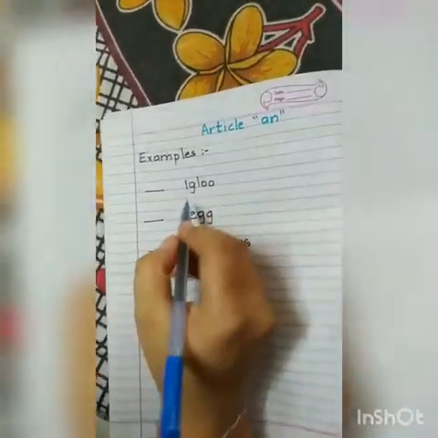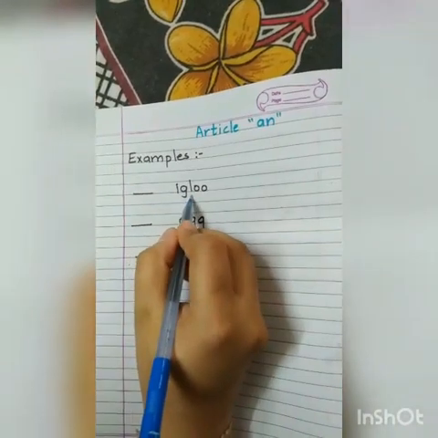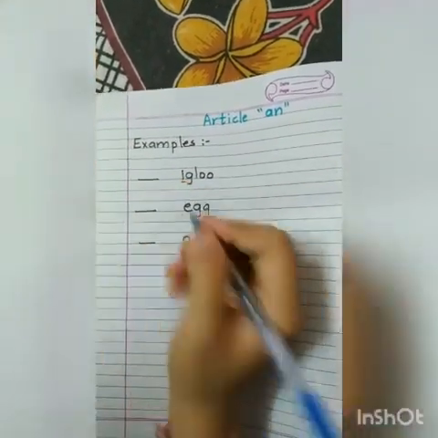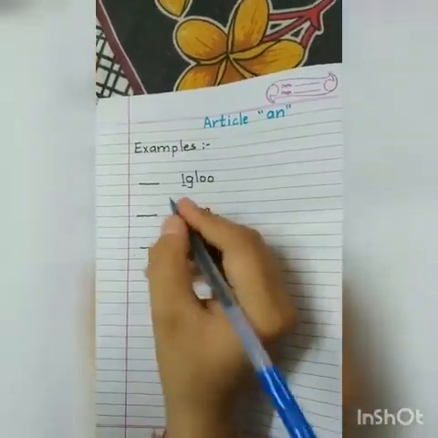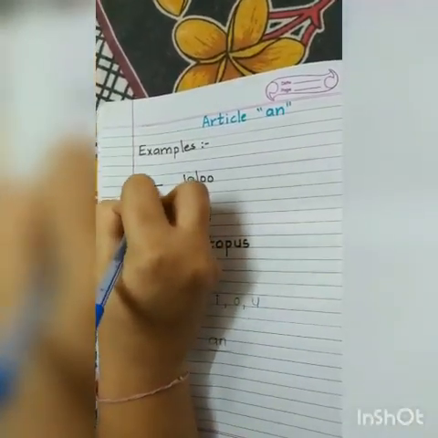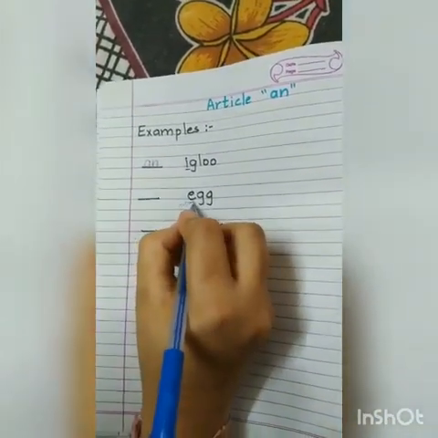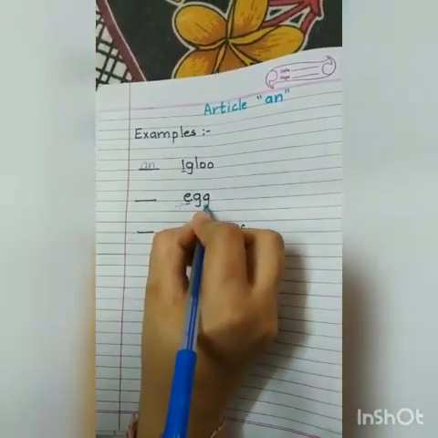Let's see the examples. First word is I-G-L-O-O, igloo. Here the first letter is I. I is a vowel, तो हम यहाँ पर a and an use करेंगे. Coming to the next word, that is E-double-G, egg.